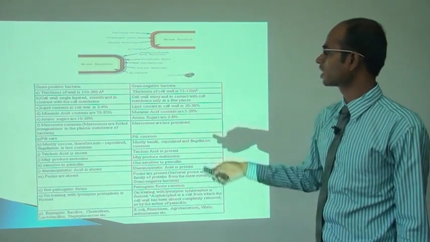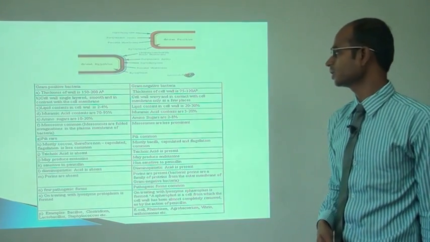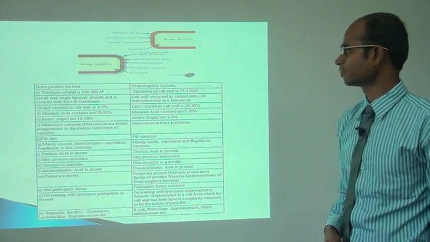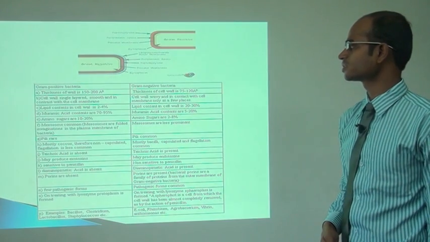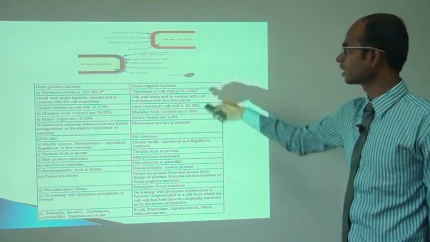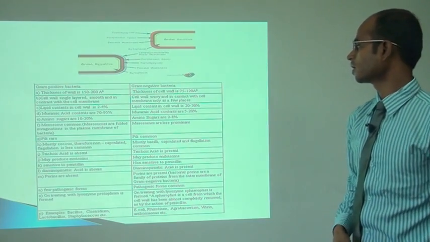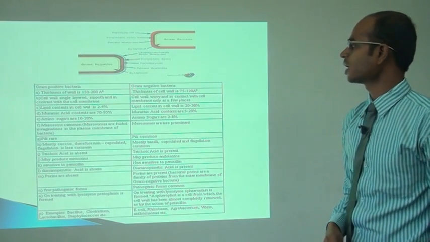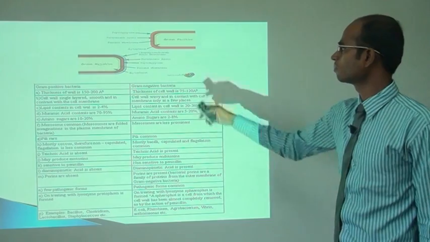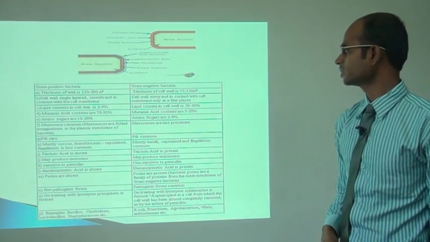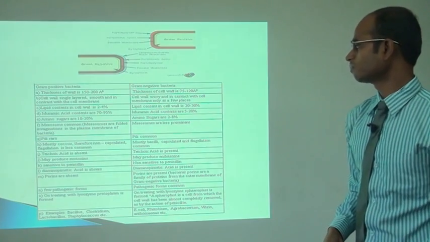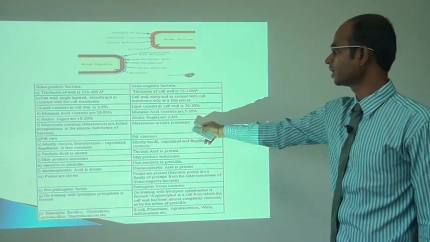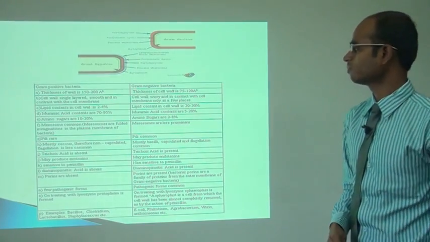The lipid content of gram-positive bacteria is 2 to 4%. The lipid content of the cell wall of gram-negative bacteria is 20 to 30%. And muramic acid content is 70 to 95% in gram-positive bacteria and 5 to 20% in gram-negative bacteria. Amino acid sugars are 10 to 20% in gram-positive bacteria and 2 to 8% in gram-negative bacteria. Pili are rarely observed in gram-positive bacteria, whereas in gram-negative bacteria pili are commonly found.